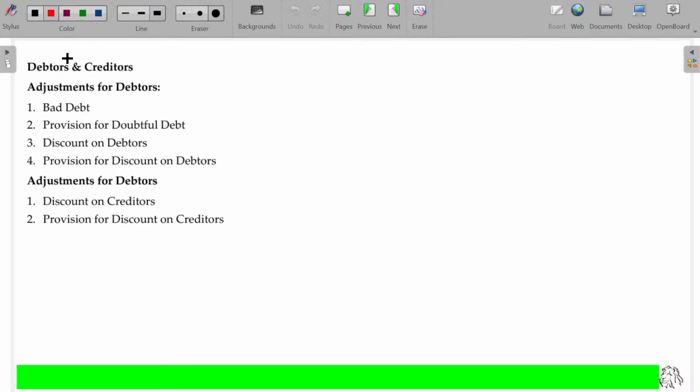So, adjustments related to debtors and creditors. Bad debt, provision for doubtful debt, discount on debtors, provision for discount on debtors. These are the four adjustments we have for debtors. Discount on creditors and provision for discount on creditors. These two are additional adjustments available for the creditors. Let's see all these things one after one.